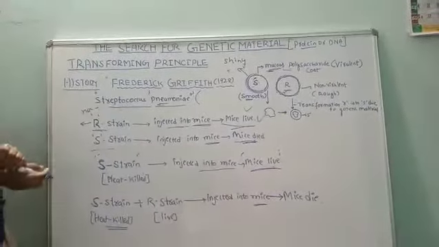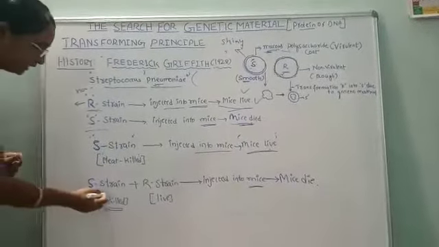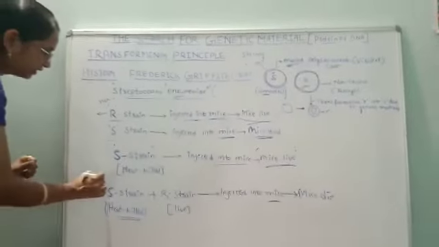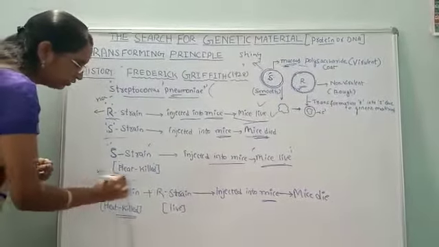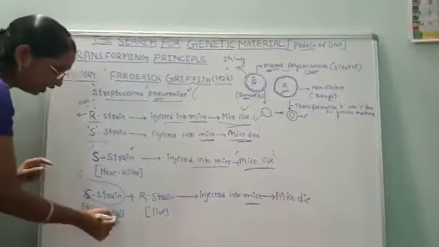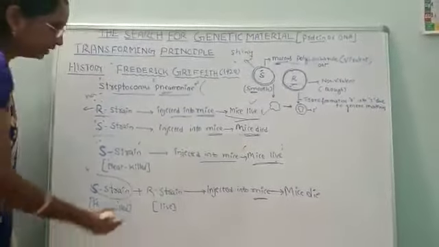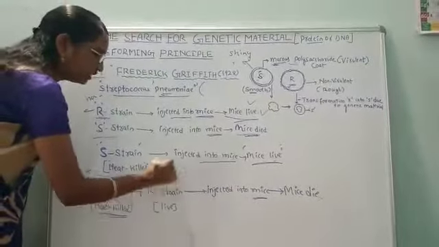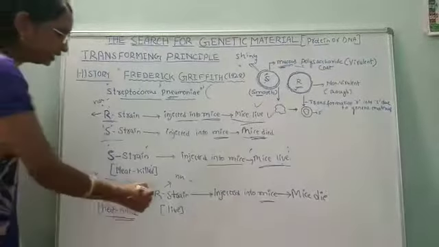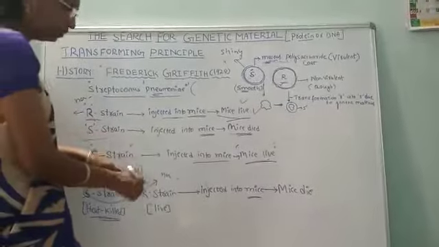Now the last experiment, let us see what he observed. He took the heat-killed S strain bacteria, which is no longer virulent, and combined it with the live R strain bacteria, which is also non-virulent and does not develop pneumonia.